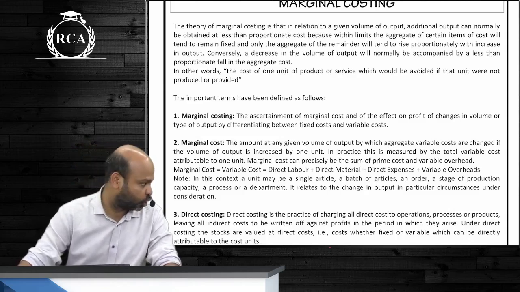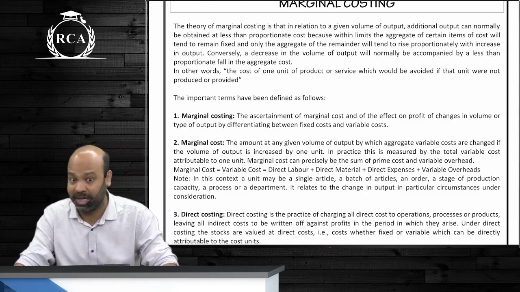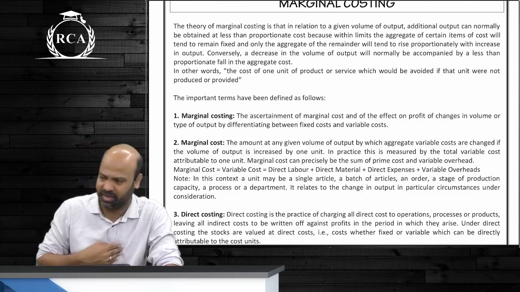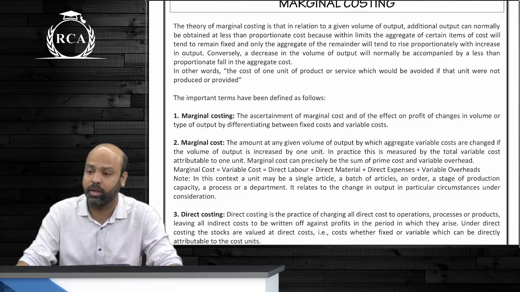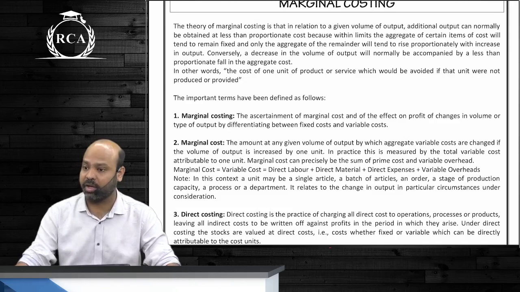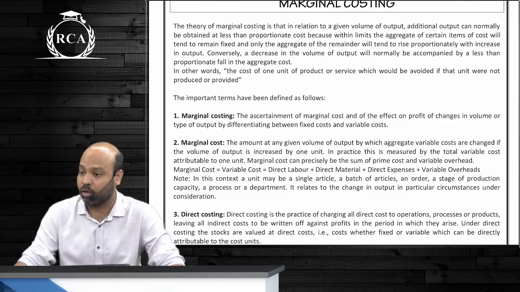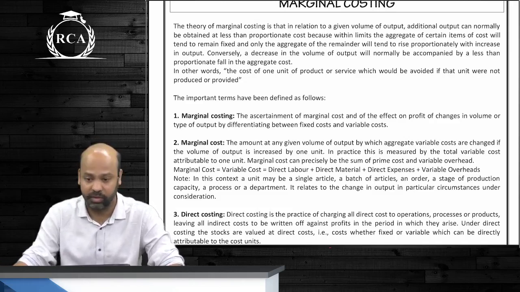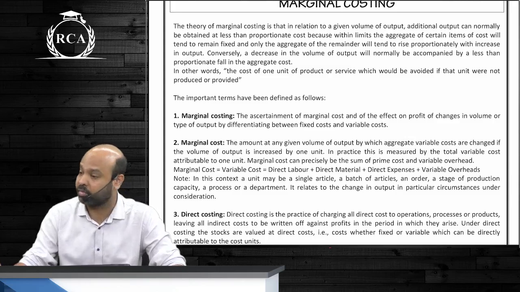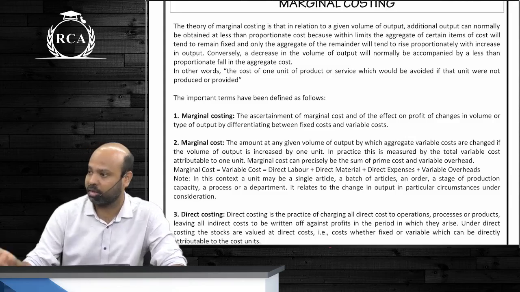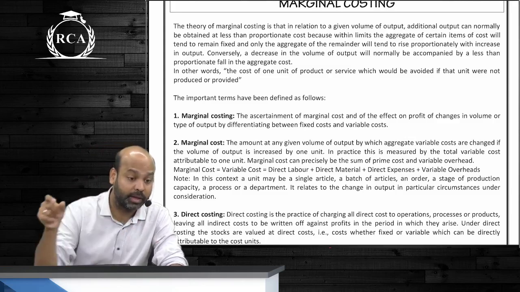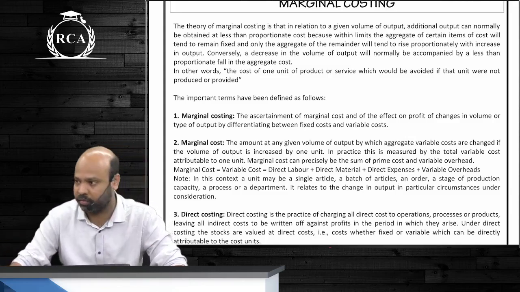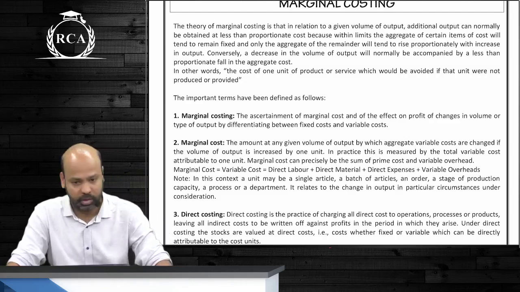As for absorption costing, you're supposed to include both variable as well as fixed manufacturing expenses in the valuation of inventory. Irrespective of the inventory valuation method followed, do not forget all the expenses, whether they are variable, fixed, selling and distribution, or manufacturing, will be transferred as such to your P&L statement. We are only talking about what is to be included in valuation of inventory. Expenditure kar rahe ho, it has to go to profit and loss account. There's no doubt about it.